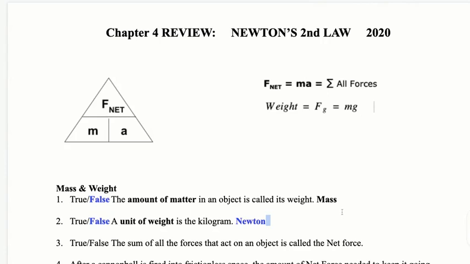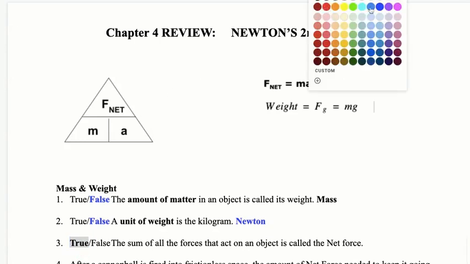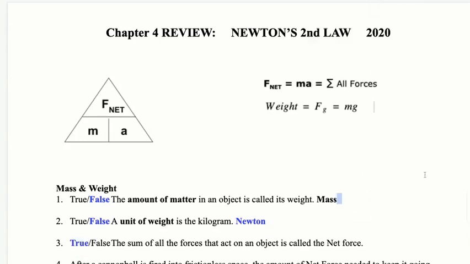True or false? The sum of all forces that act on an object is called the net force. Well, that is this equation right here. The net force is the mass times acceleration, also known as the sum of all forces. That's what this fancy sigma means. Sum of all. Add them all up. I would say this is exactly true. Put it on a flashcard. Memorize it. Very true.